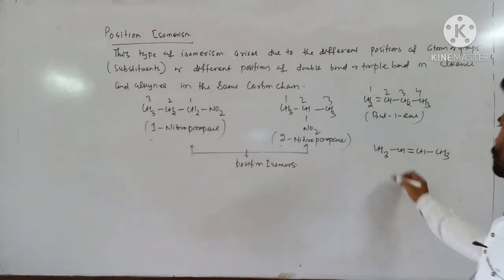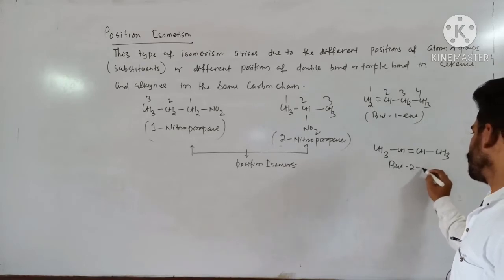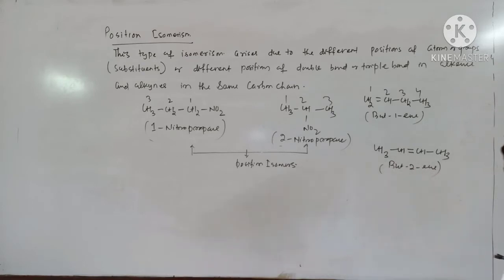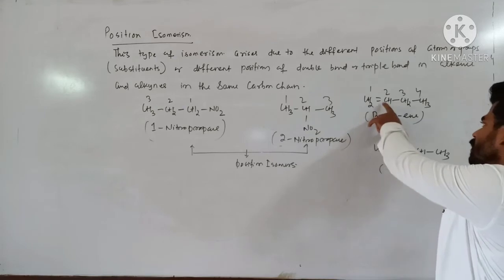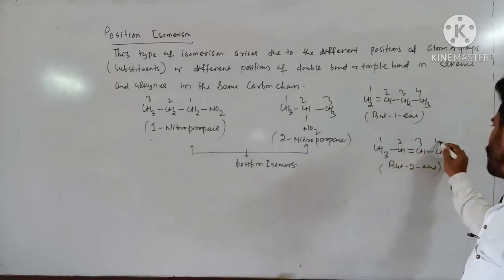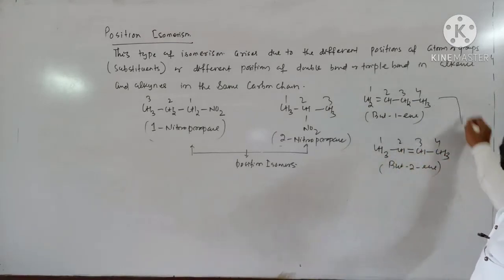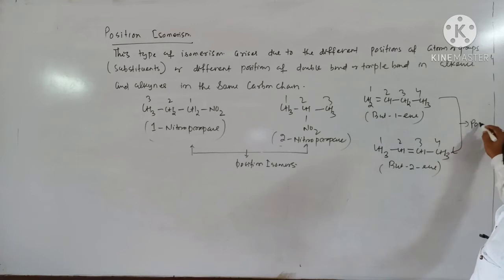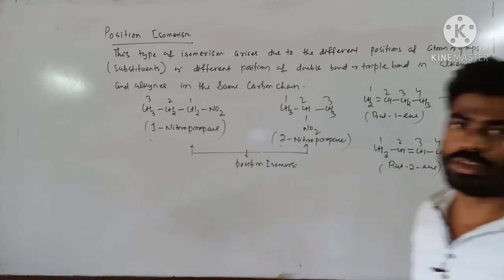Here you see this is but-2-ene. These are two different compounds, but they differ from each other by the position of the double bond. Here it is present between carbons 1 and 2, and here it is present between 2 and 3. That's why these two are position isomers. Got it?